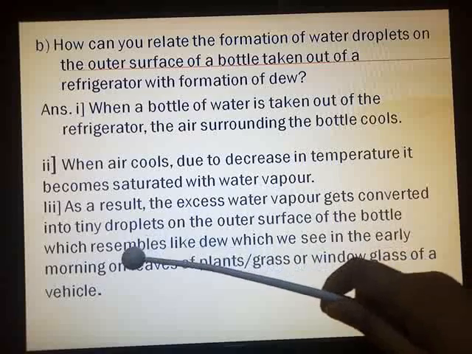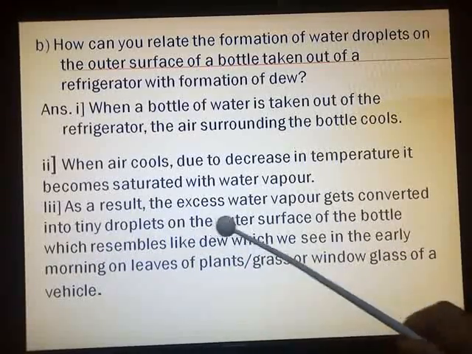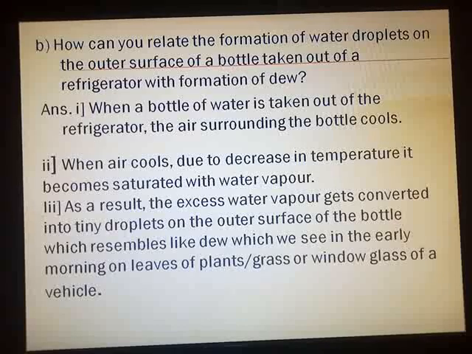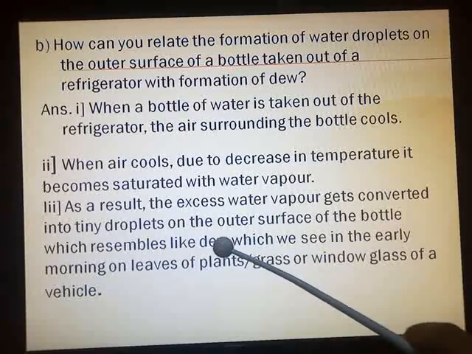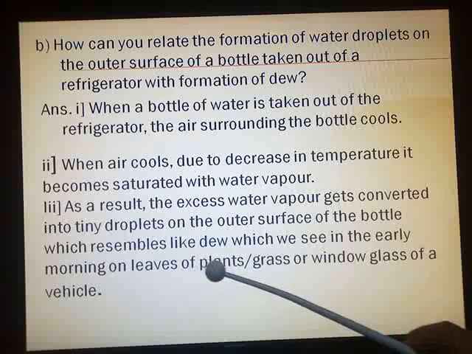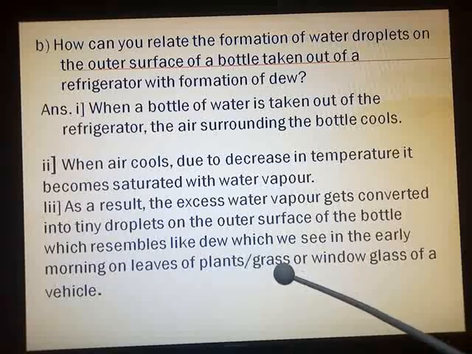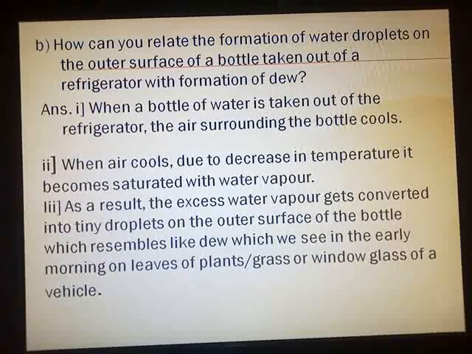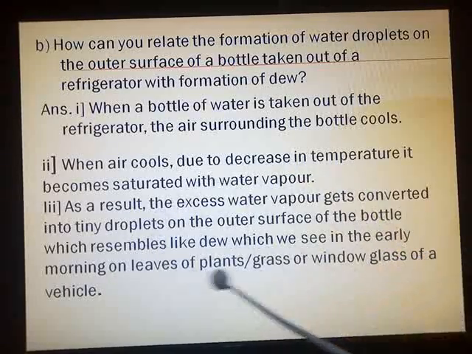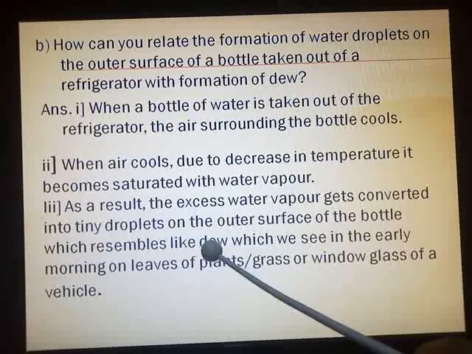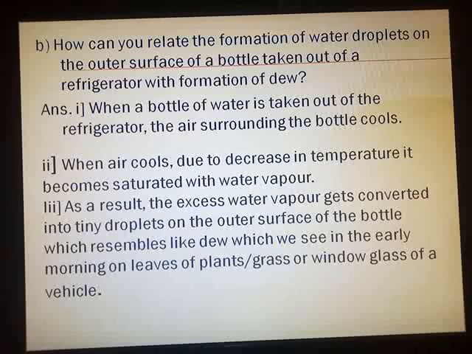It will get converted into tiny water droplets on the outer surface of the bottle, and they resemble dew, which is seen in the early morning on the leaves of plants or grass or window glass of a vehicle, especially in the winter season, when the temperature of the atmosphere falls down. So mostly in the winter season you can see this formation of dew. So this is linked with the phenomenon of a bottle taken out of a refrigerator.